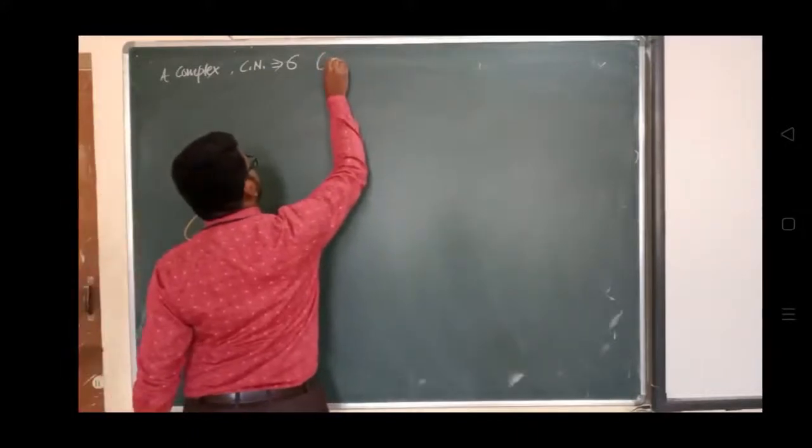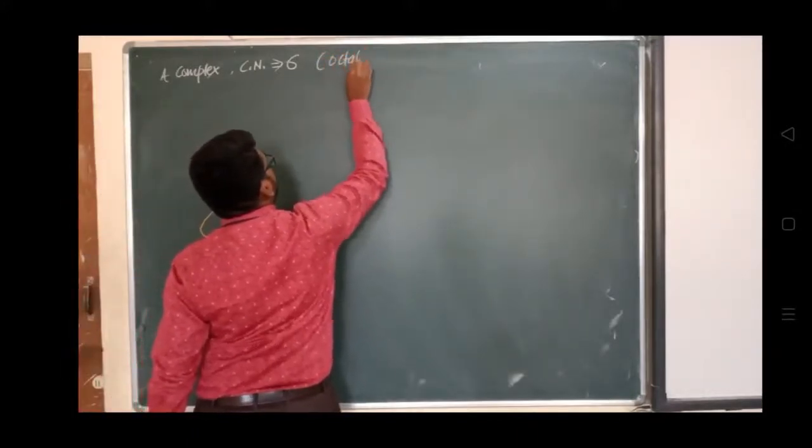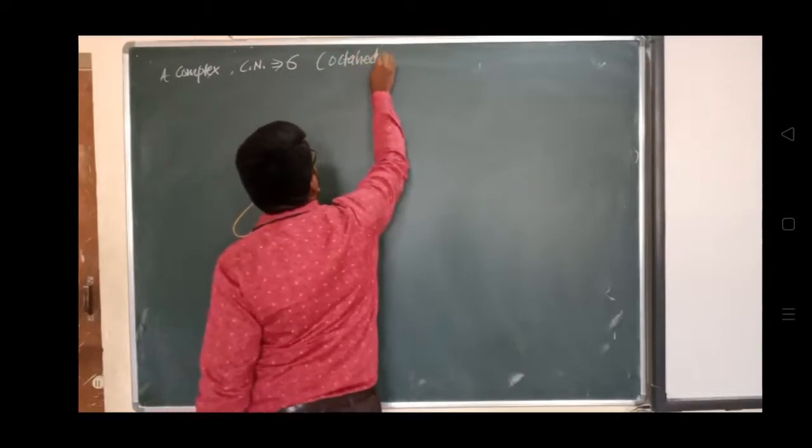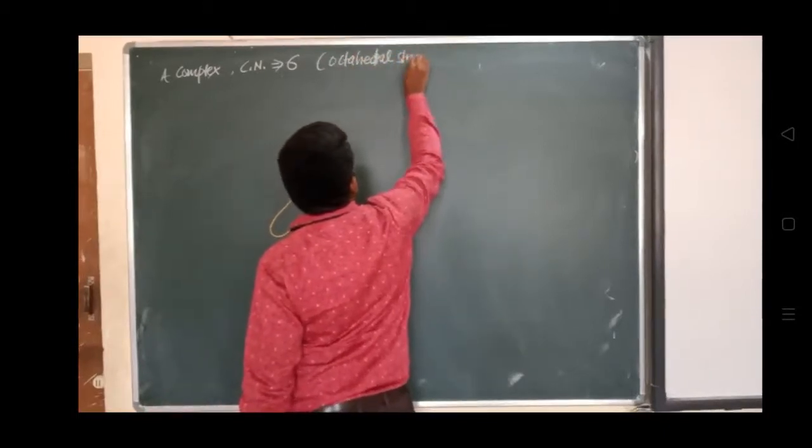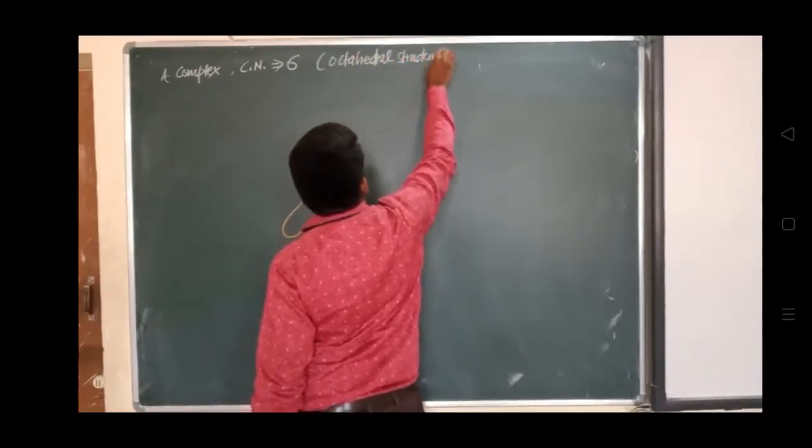And if the coordination number is 6, then it has octahedral structure. Coordination number 6 यानी octahedral structure. Structure कौन सा है उसका? Octahedral structure. So this complex will have octahedral structure.